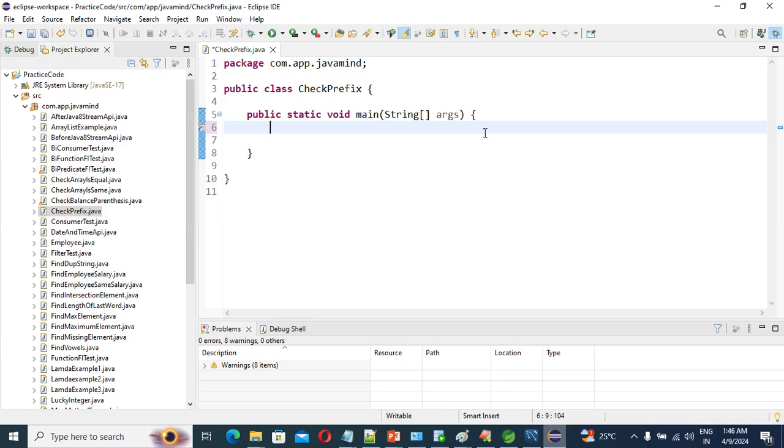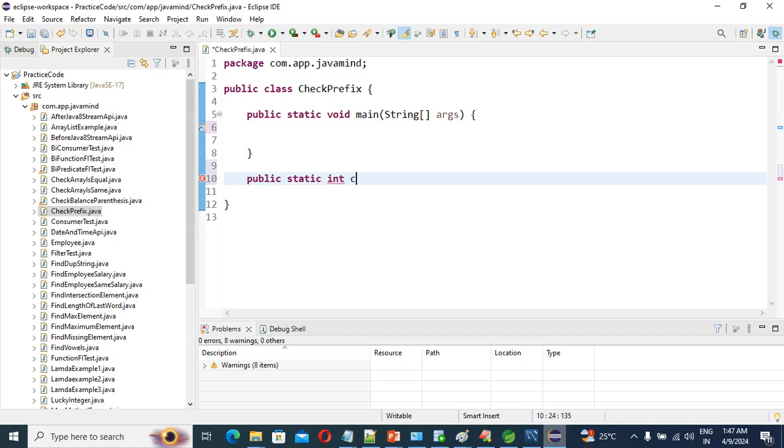Our custom method. For that purpose, we come here and write public static, and our return type should be int. Why? Because we are going to return our index number. So int, and the method name is checkPrefix. This method expects two inputs.